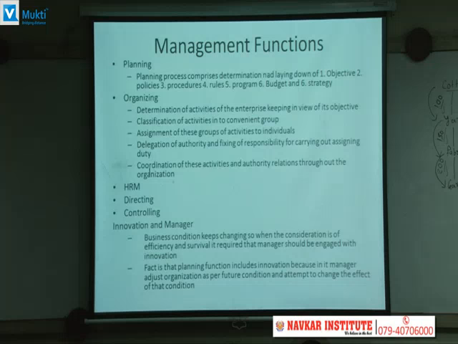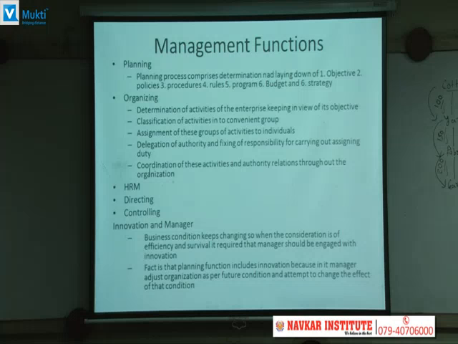The first function is planning. Planning means what do you have to do? In planning you have to lay down the objectives, the policies you want to implement during the decided time period. What is going to be the procedure to complete a particular task? What are the various rules which are going to be applied? What would be the programs, which can be major and minor. Then the budget: whatever course of action you want to take should be converted into numeric terms, that is the budget. And strategy is your ultimate planning, how you are going to acquire your resources, how you are going to use your resources, how you are going to dispose of your resources to achieve your organization's objective.